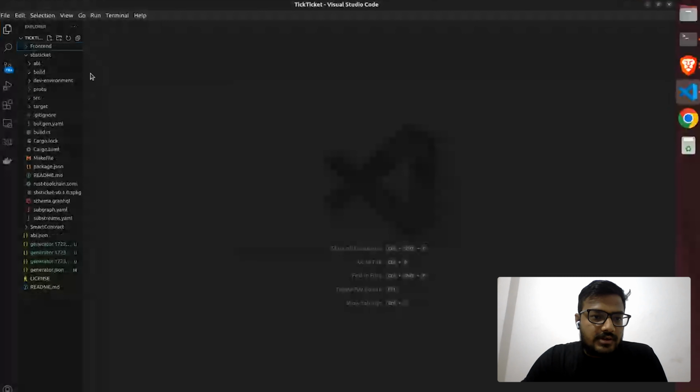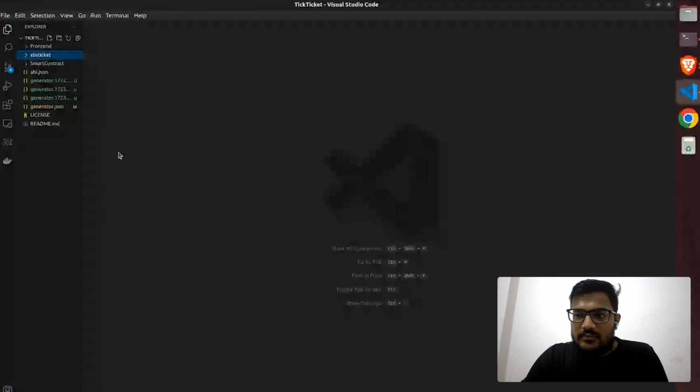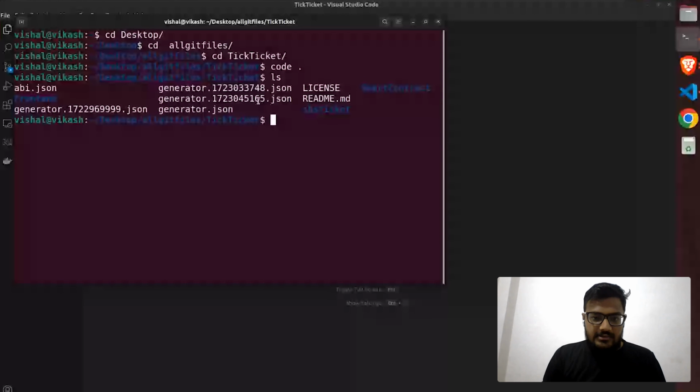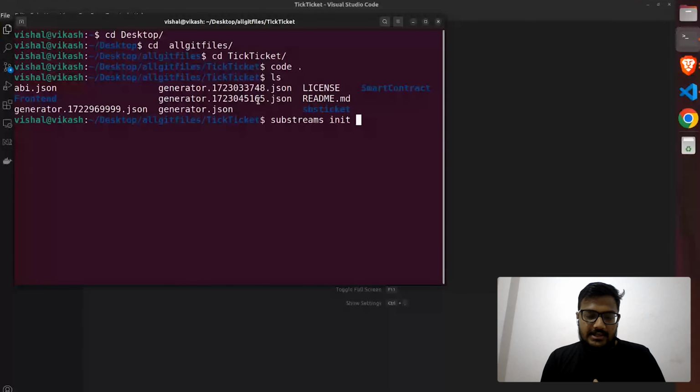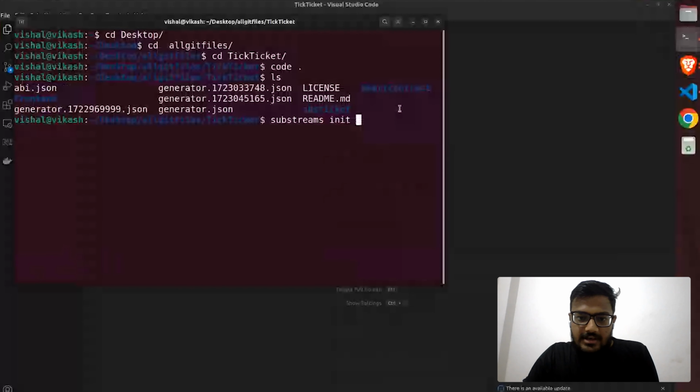I deleted all these files, and if I try to create again, the simple command will be substreams init. Basically, it is used to initialize the substream, and it will create some generated type files to indicate that the substream is present in this folder.